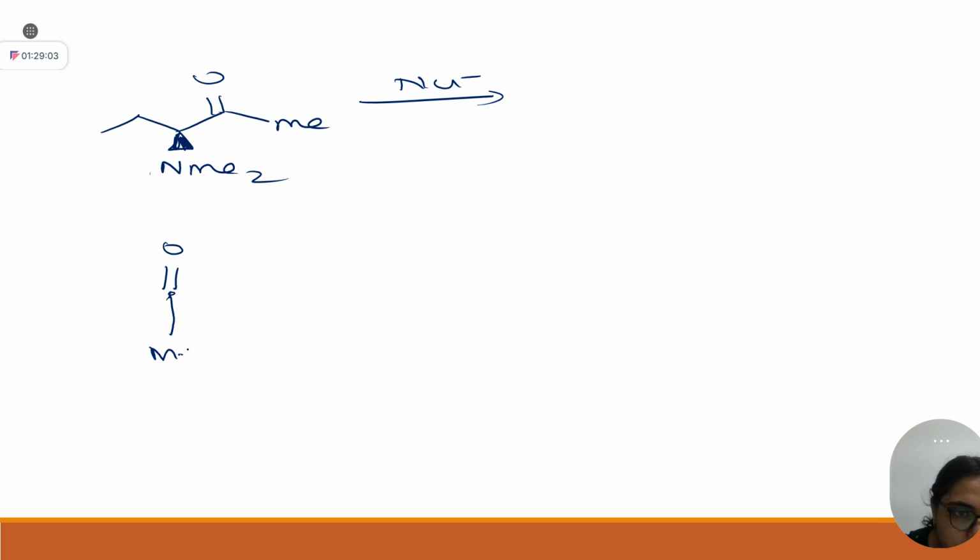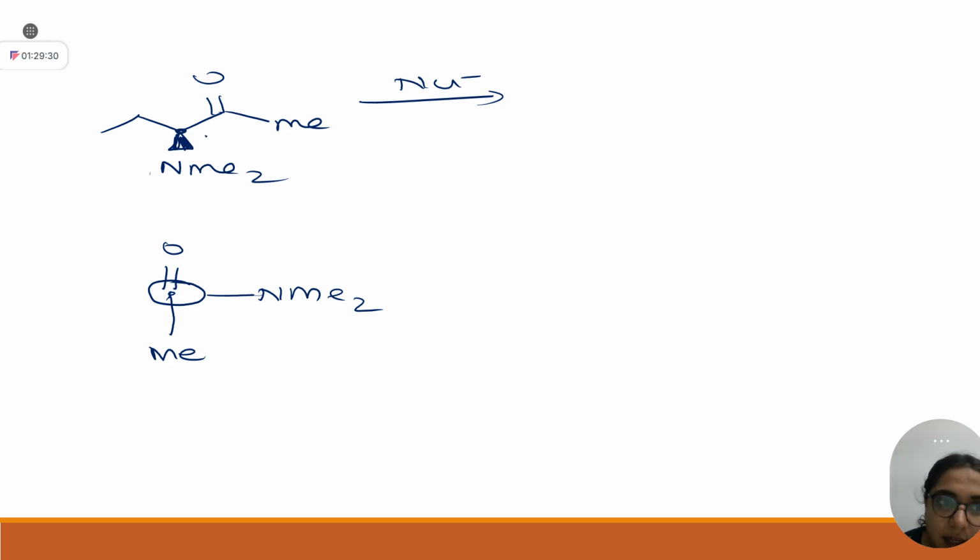Methyl. Okay, you just have to draw this carbon, and since at alpha carbon heteroatom is there, here we have to follow Cornforth dipolar model. As per that model, NMe2 will be perpendicular to your carbonyl. Okay, apart from this carbon, apart from NMe2, what other substituents are there?